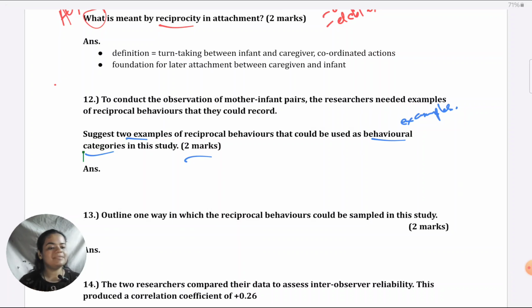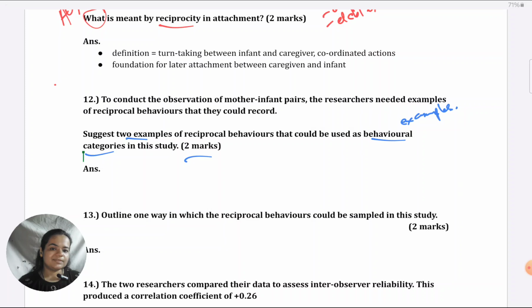The most common mistake here is to give something that is unobservable. I'll give you an example. They want to record reciprocal behaviors on their checklist. Now, a student might write something like, the mother is feeling happy, so the child is also feeling happy. That is an example of reciprocity. So on their checklist, they could write feeling happy.